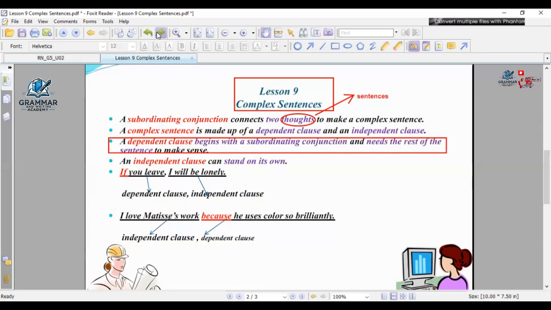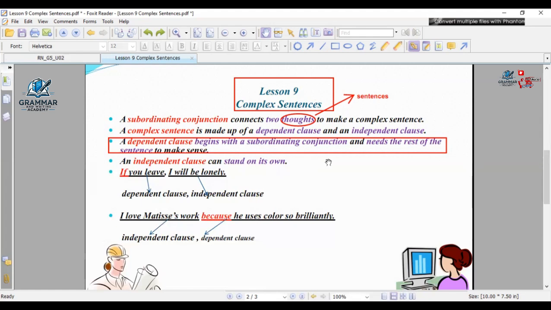Omar. Mr., do I read number 3? Yeah. I said next, it means read. A dependent clause begins with a subordinate conjunction and needs the rest of the sentence to make sense. Keep reading. An independent clause can stand on its own. I need you right now, Omar, to read the sentence for us here, and you have to stop after you read because I'm going to ask you about something.